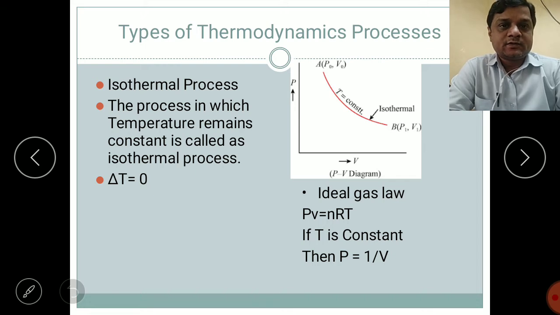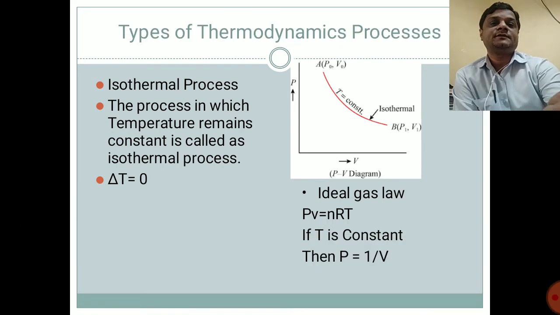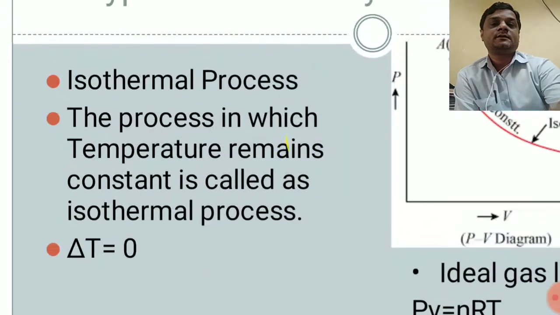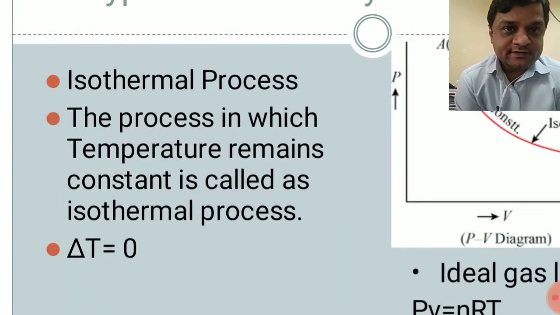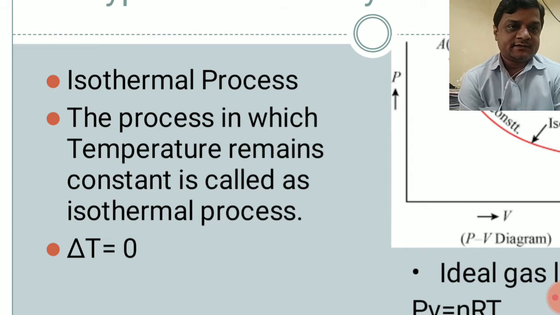So what is the isothermal process? The name itself says it: iso means the same, and therm means temperature. So an isothermal process is one where the temperature always remains constant. In that case the process is called an isothermal process.